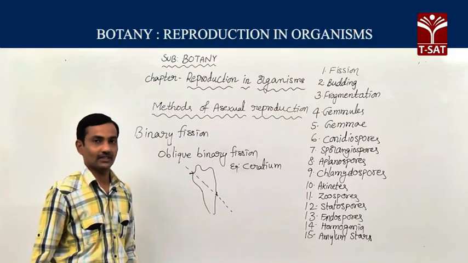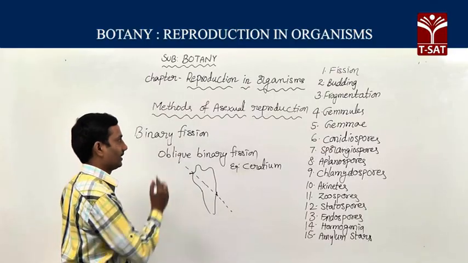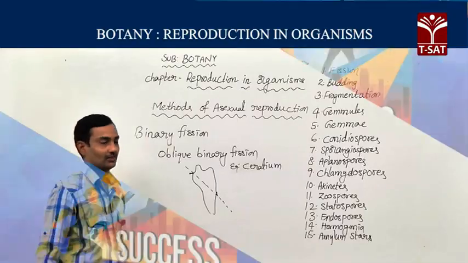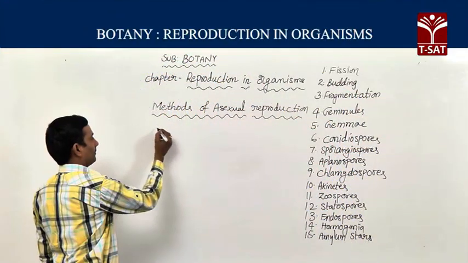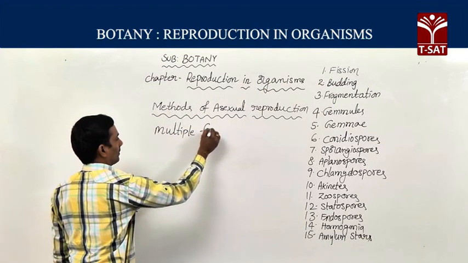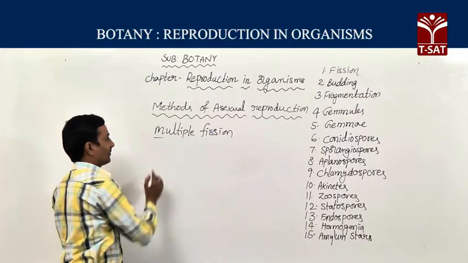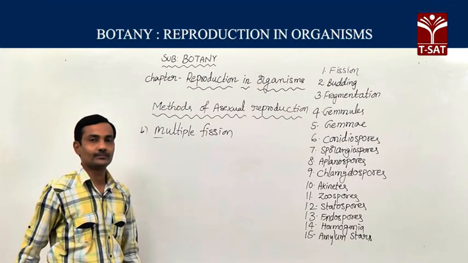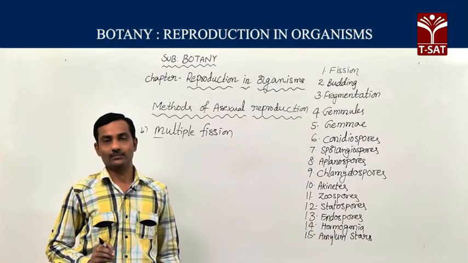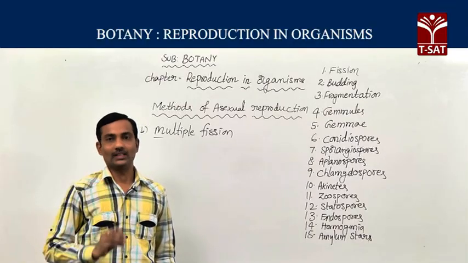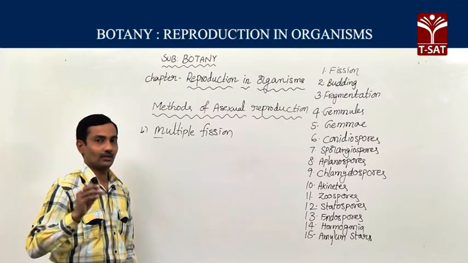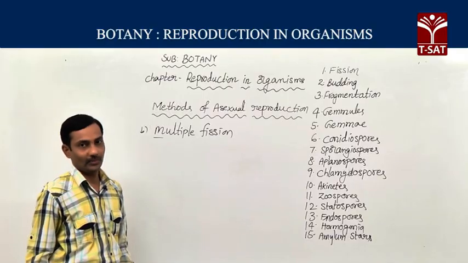Now we are going to discuss multiple fission. It is the second type of fission method of asexual reproduction. In this method, inside the organism, the protoplasm and then the nucleus divide many times and form many daughter organisms within the parent cell.